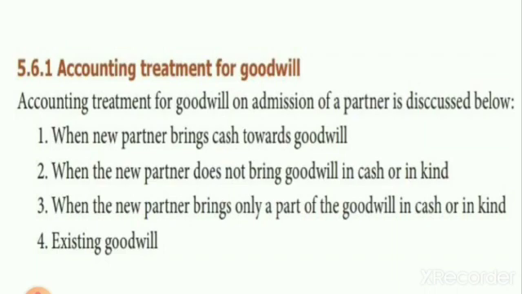Now we see here, the new partner has to bring 10,000, but he brought only 5,000 in cash. The remaining 5,000 he didn't bring. The 5,000 which he brought will be shared among the sacrificing partners in their sacrificing ratio. The remaining 5,000 will be transferred from the new partner's capital account to the old sacrificing partners' capital account in their sacrificing ratio.